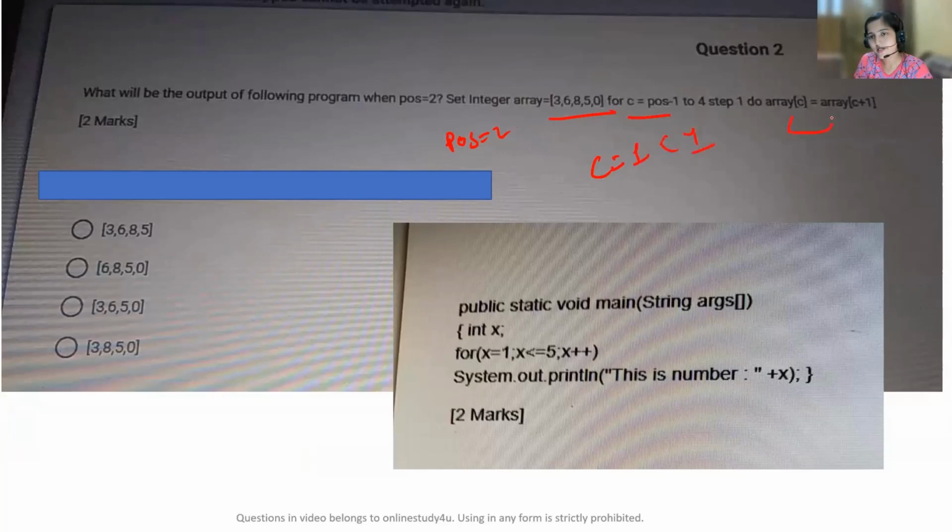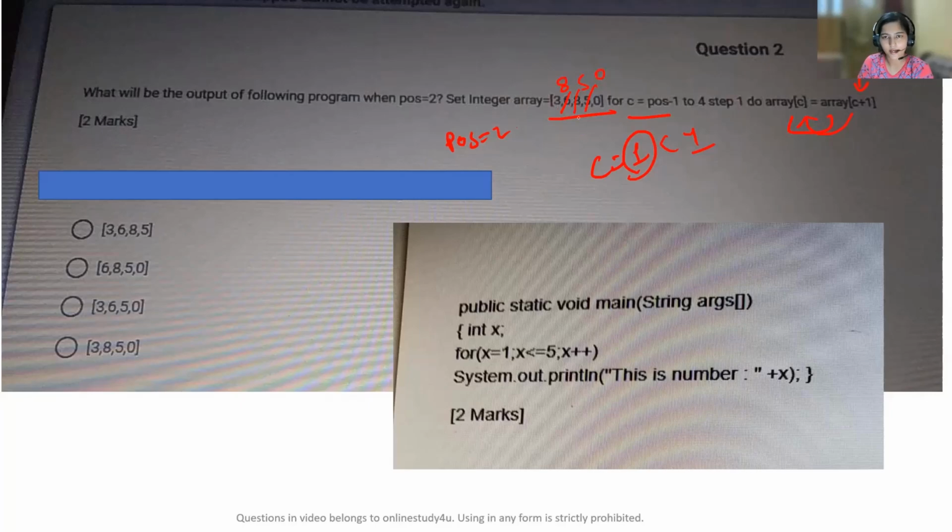Right. Now we are simply updating the value. C is 1 as of now. So whatever is the value present one index ahead, 1 plus 1 as of now, that will be 2. Replace that value, or put that value, at the cth index. So by this, 8 will be placed here. Again the loop will run. So the element at the third index will be placed at the second index. What is the element at the third index? 0, 1, 2, 3, it is 5. So 5 will be placed here. Similarly, this 0 will be placed here, right?